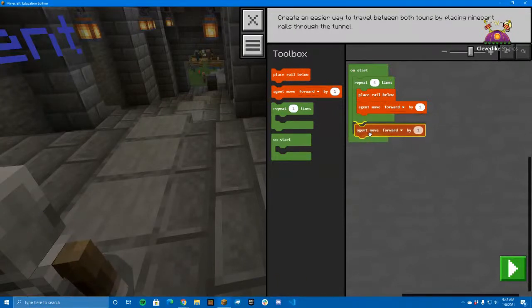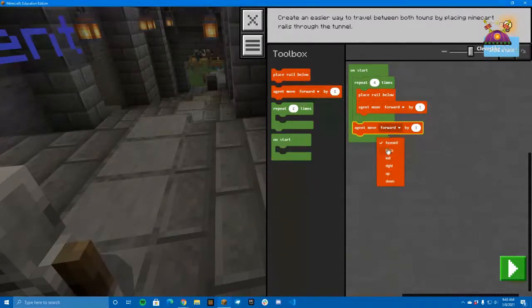And I don't want to do that. If I put that here, what would happen is the agent would move forward and then try to go down, which would get stuck on a block. So it's not appropriate to put that move down just yet. We have to wait till we're done with all of those things. So we'll repeat this 4 times, and then we move down. Okay, so we've got the agent moving forward and then down, and they're basically back to the beginning.